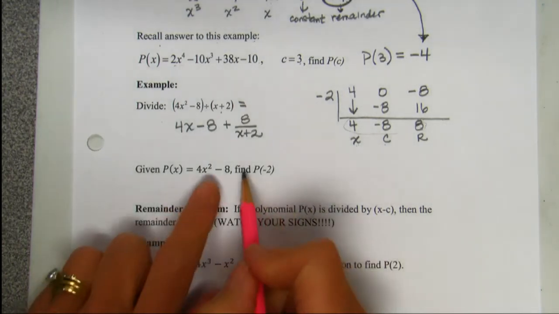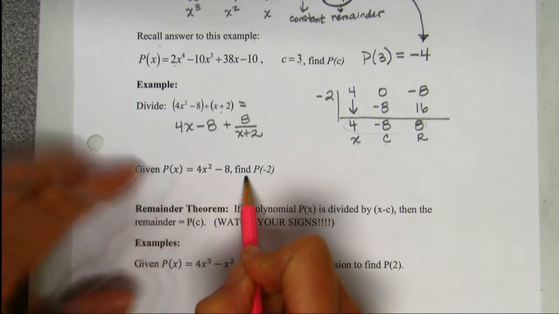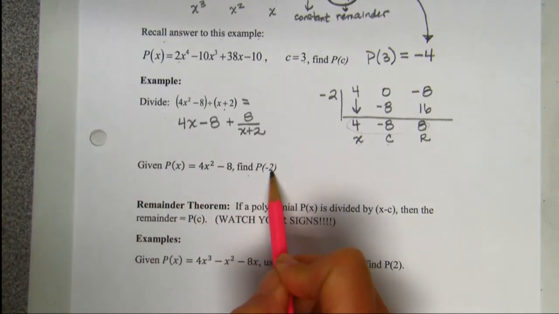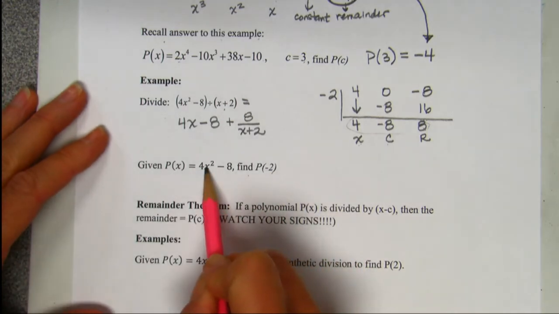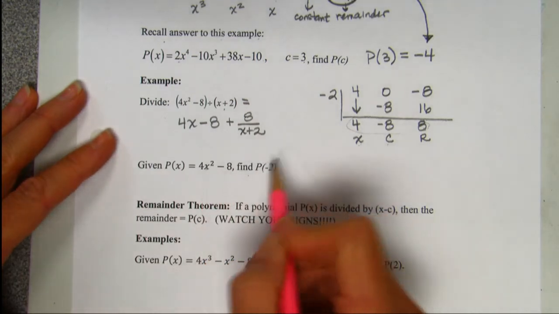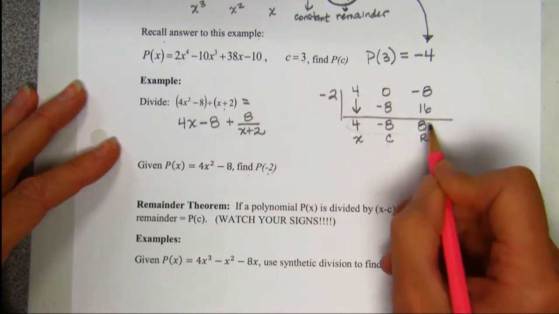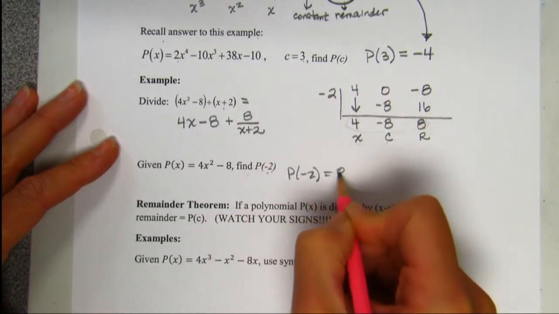All right, but if I'm asked this question, this is a completely different question, but the math is the same. The math is exactly the same. Given this function, find p of negative 2. If you were to use direct evaluation, you would plug in the negative 2. And I know everyone in the room is thinking, that's so much easier. I get it. But there's another way. You can do synthetic division, put a negative 2 on the outside, and here, p of negative 2 is equal to 8.